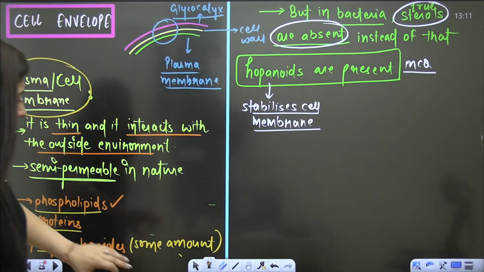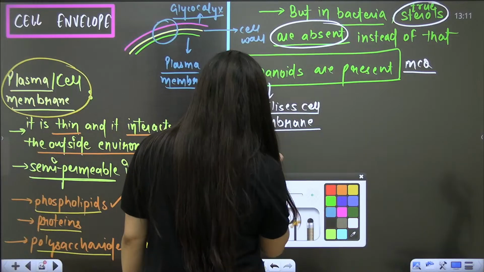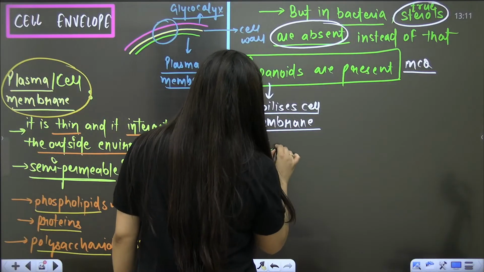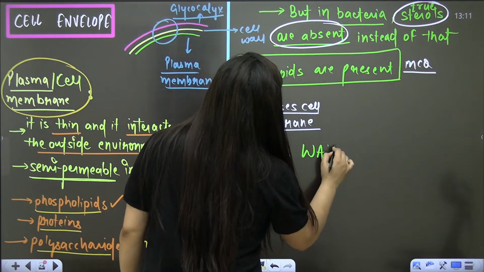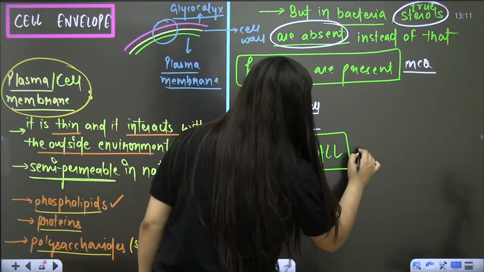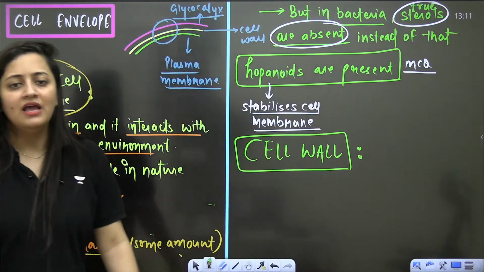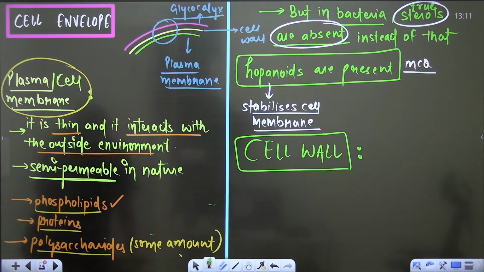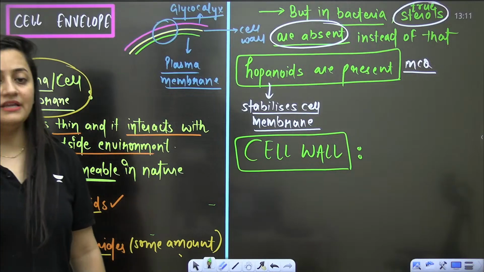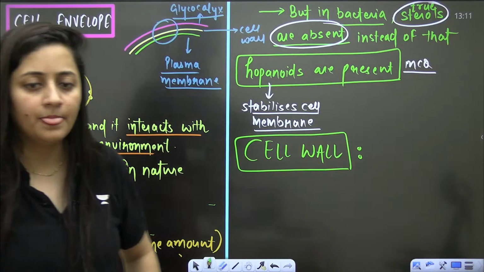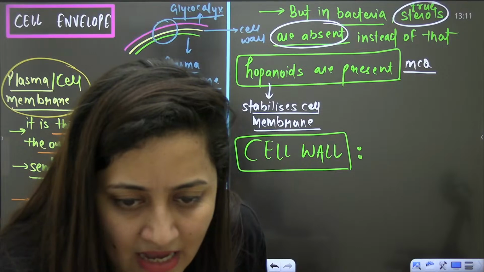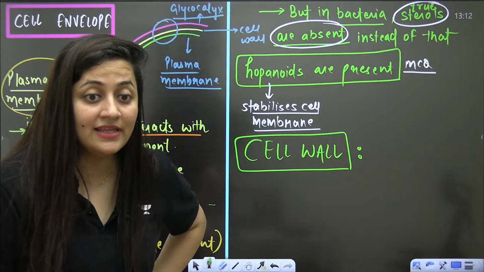So is it clear? Now let's talk about the cell wall. Anyone in the class who can tell me about the function of the cell wall and the composition of the cell wall? Can you just tell me the composition of the cell wall? Anyone in the class?